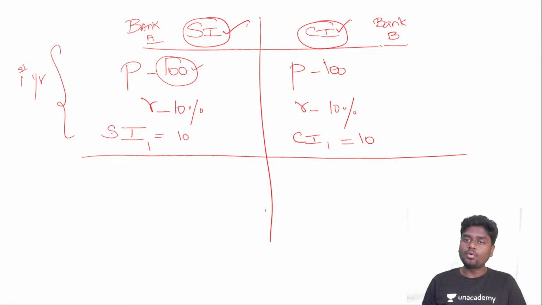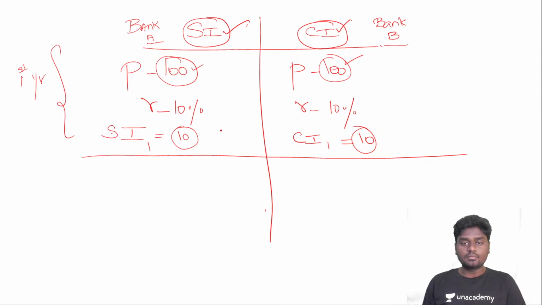The principal amount in both the banks is ultimately the same. The rate of interest in both the banks is the same. The interest, if you see, is also the same. So always remember, in the first year, if the principal amounts and rate of interest are the same, the interest for both the banks will also be the same ultimately.